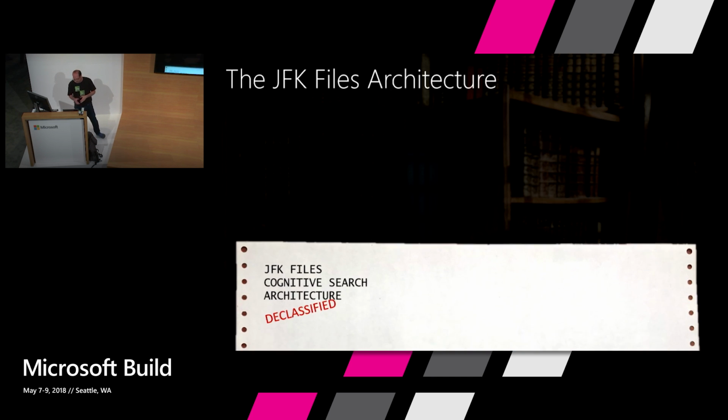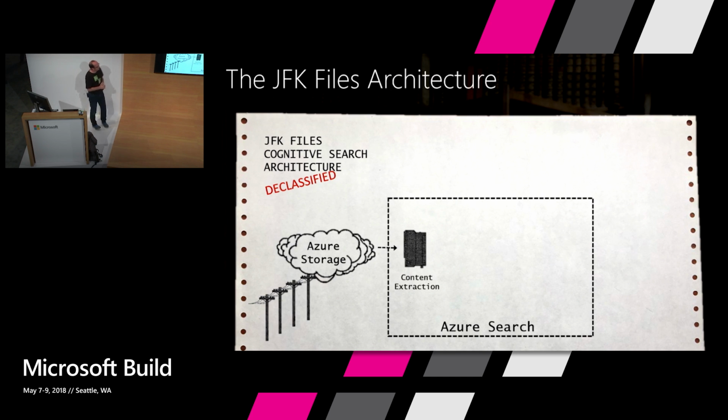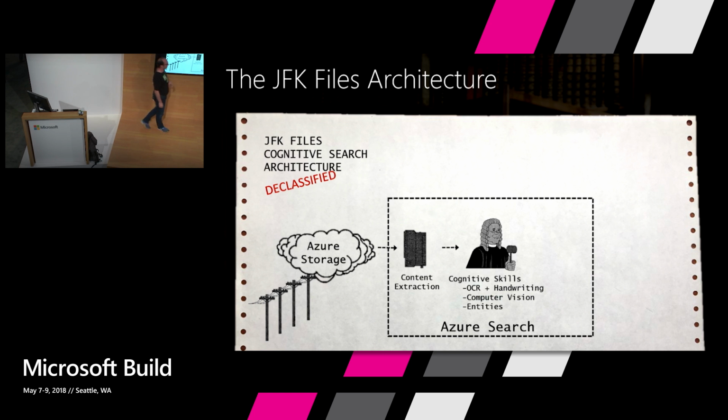So I have to say, I'm keeping the top secret clip out from the CIA. We've put all of our documents inside Azure storage, inside a blob storage in this case. And then we ran extraction of the content from all these PDFs and PowerPoints and Word documents and whatnot, and ran a set of cognitive skills. Some of the cognitive skills come built in within Azure Search using Microsoft Cognitive Services for detecting handwriting and OCR, computer vision, entities, and some were custom. I used Azure Functions using Azure Machine Learning to do a bunch of interesting things.